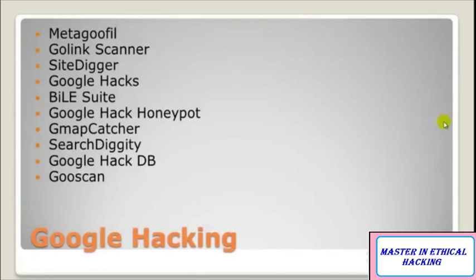Then we have Google Hack Honeypot, which is the reaction to a new type of malicious web traffic, and it is a search engine for hackers. You can check it at ghh.sourceforge.net. GHH implements the honeypot theory to provide additional security to your web presence. We have GMapCatcher, Search Diggity, the Google Hacking Database, as I showed you, and finally GooScan. GooScan is a tool that automates queries against Google search appliances, and these queries are designed to find potential vulnerabilities on your websites. So that would be it for this tutorial.